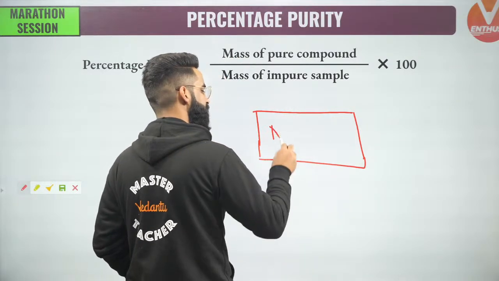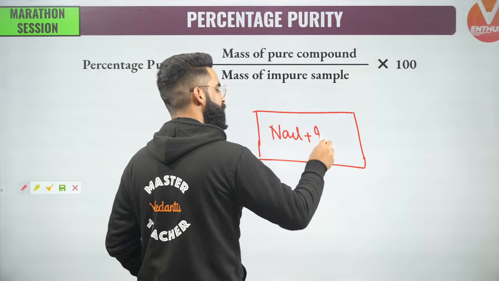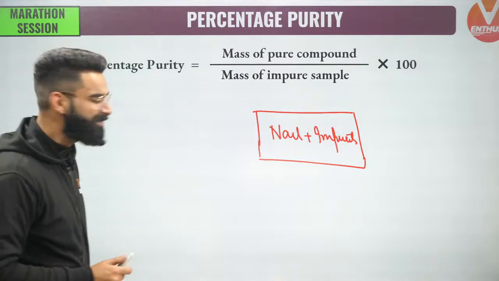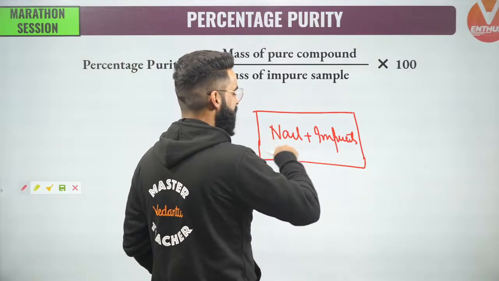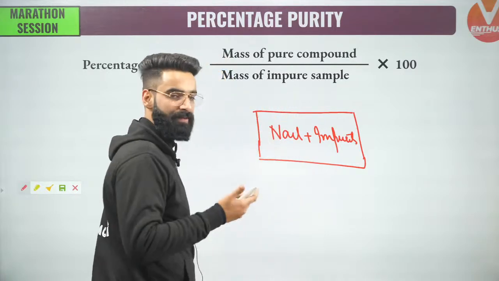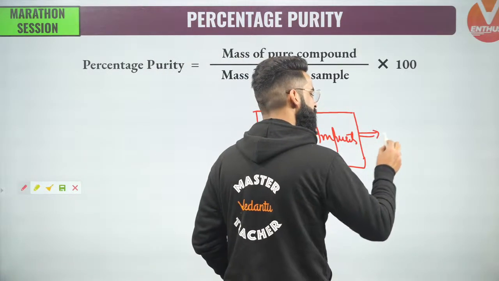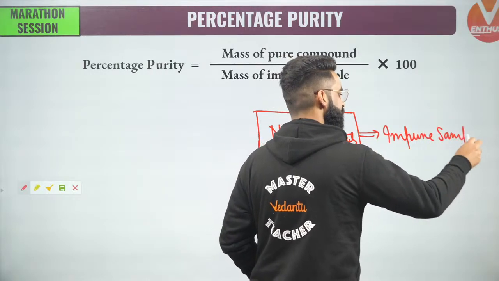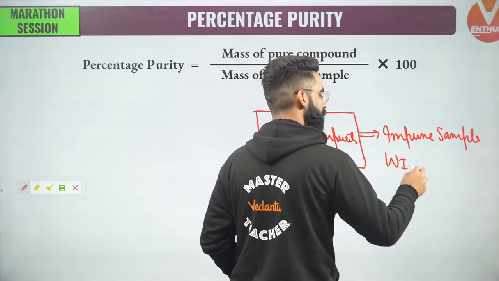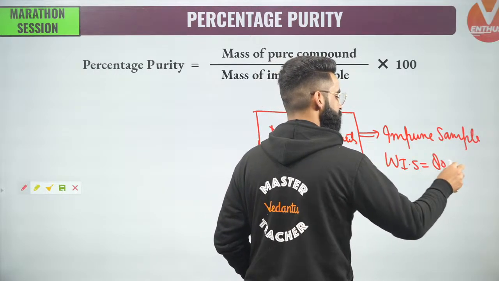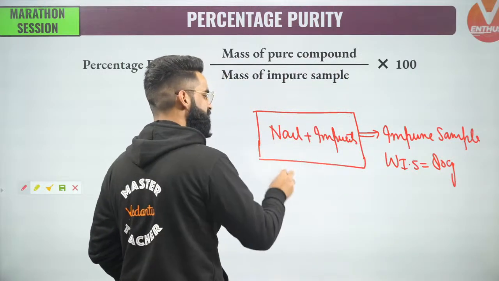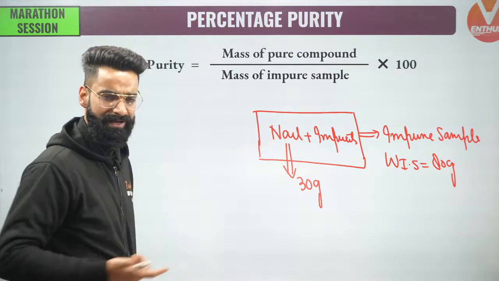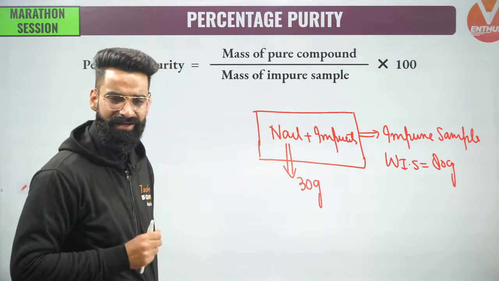Let's say I've got NaCl, and with this NaCl you have got a few impurities as well. Should I be calling this sample the pure sample of NaCl or the impure sample of NaCl? I'll definitely be calling this the impure sample of NaCl. Let's assume the mass of the impure sample of NaCl is, for example, 80 grams. And let's assume out of 80 grams of the sample, 30 grams is the mass of pure NaCl in the sample.